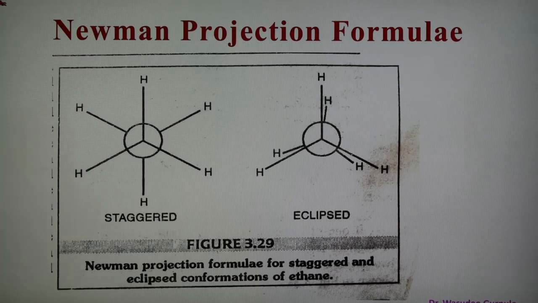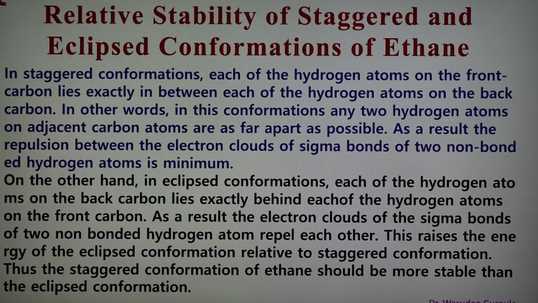So these are the three representations. Mainly in ethane, two types are there, staggered and eclipse conformation, obtained by rotation. A different number of possible arrangements are there, but these two, staggered and eclipse, are important in the case of ethane. And now these two conformational isomers are there.